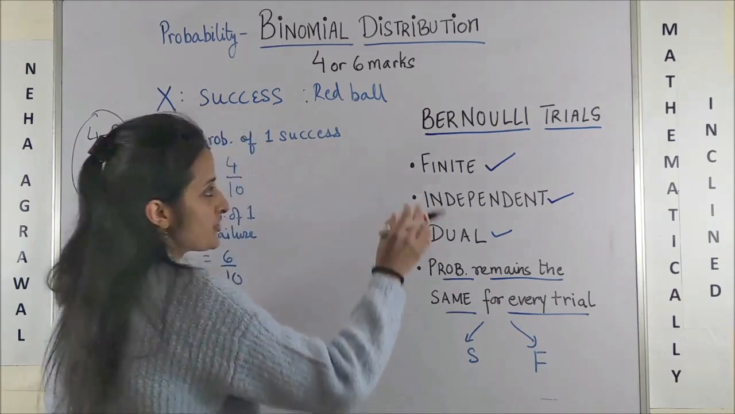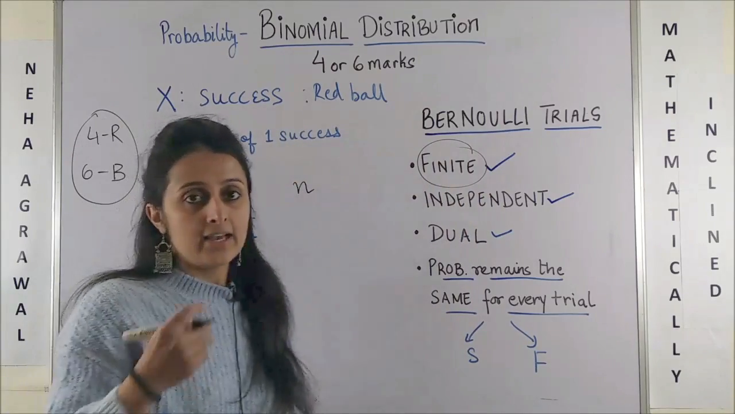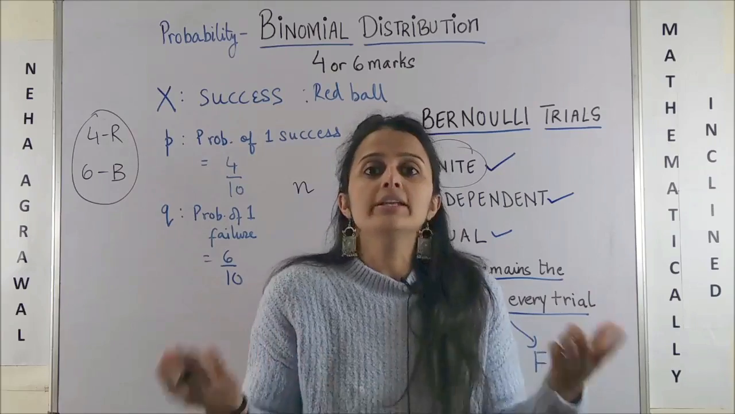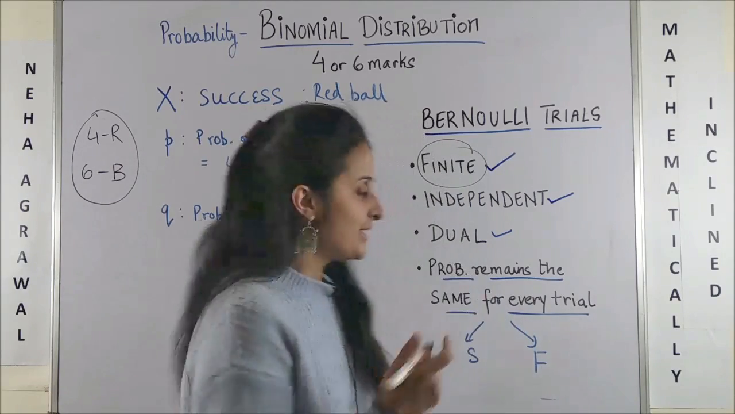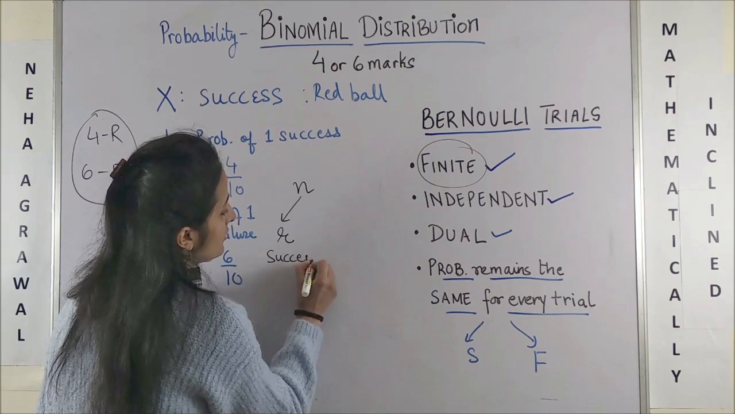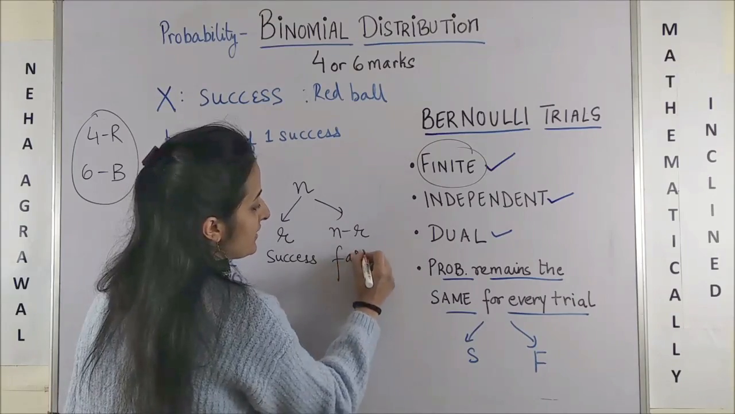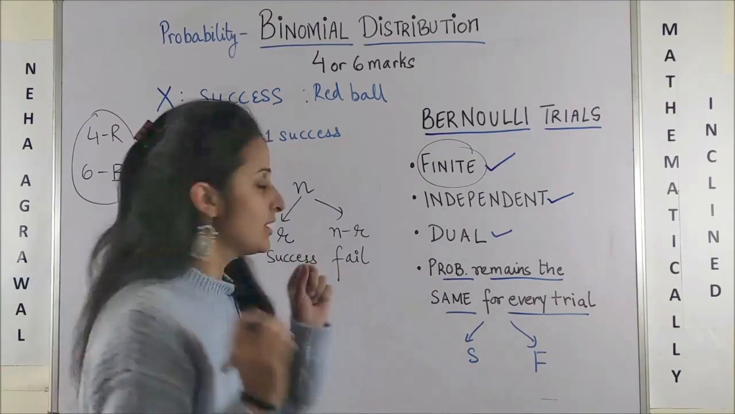Now, as I mentioned, Bernoulli trials are finite. So suppose I say there are n trials. Now I want to know how many times did I taste success. So let's say r times I am successful. So obviously n minus r times, that means I fail in a given situation. Okay.